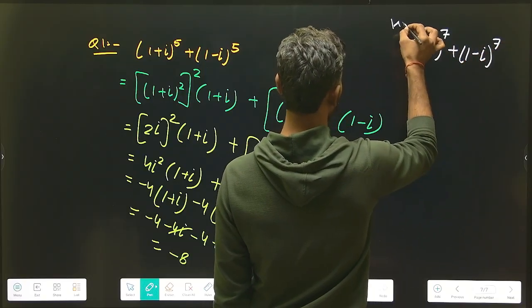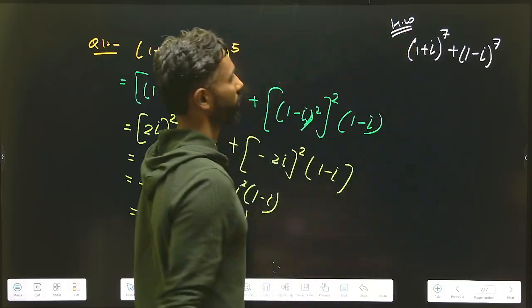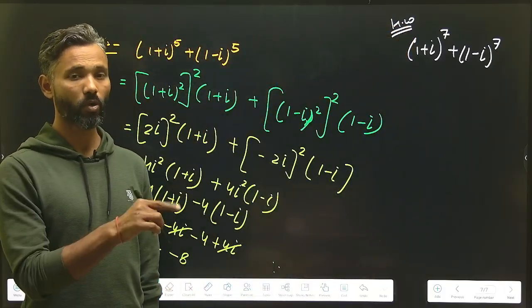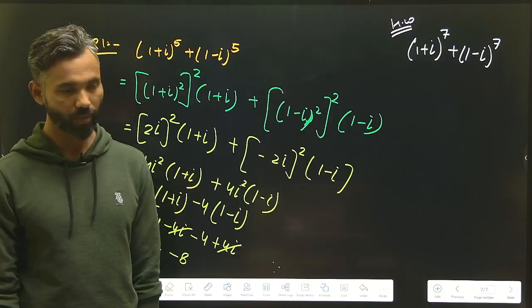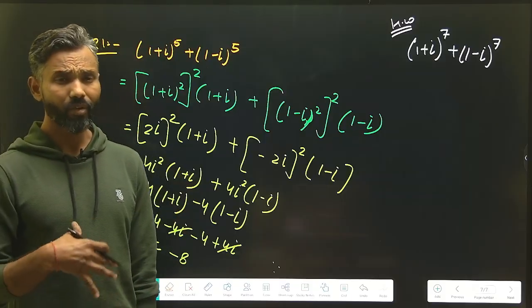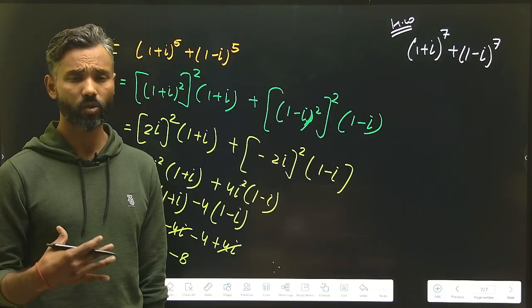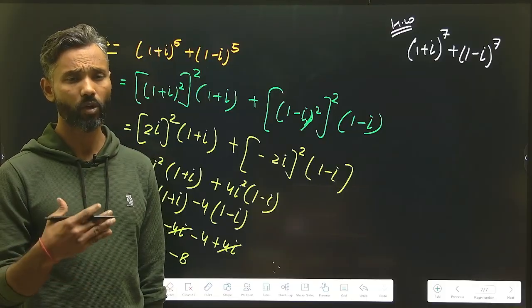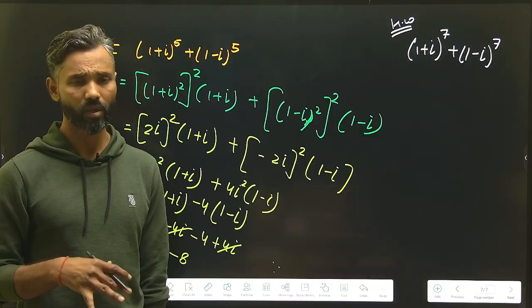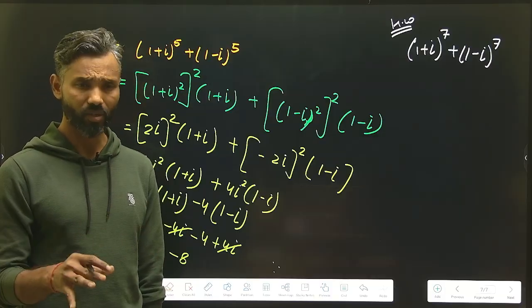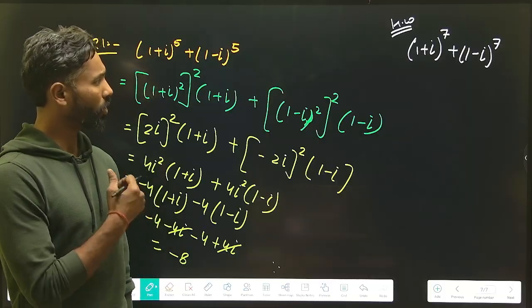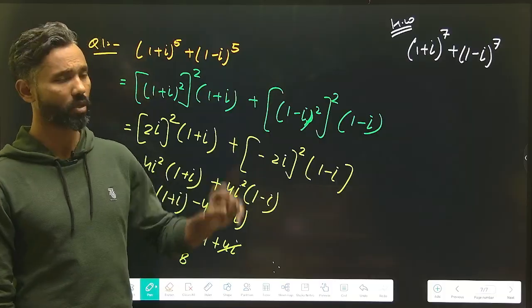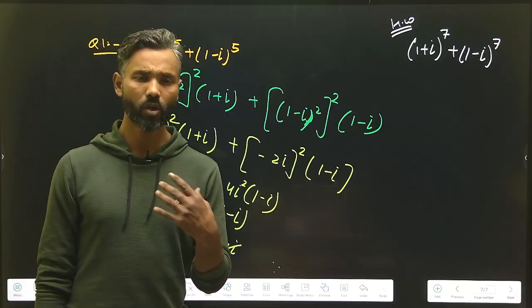This is homework for all of you. You have to drop the value in the comment box. We have discussed what is (1 plus iota) whole square, (1 minus iota), (1 plus iota), (1 minus iota), all these things, and one question here and one question in the homework. Now we are going to move forward.